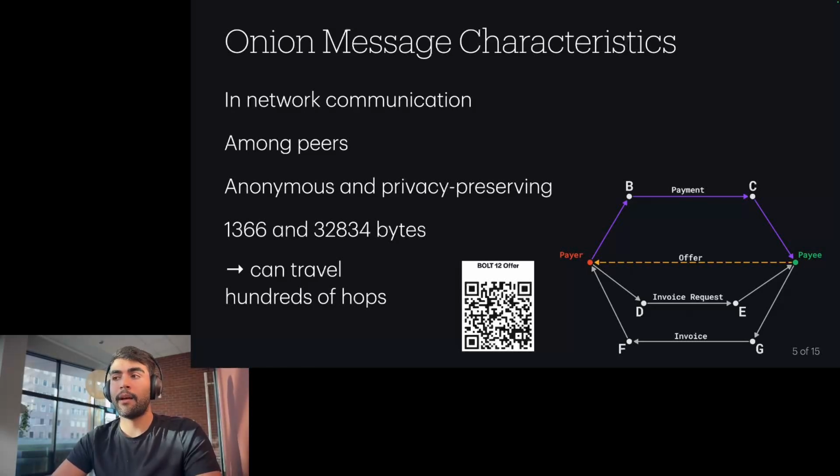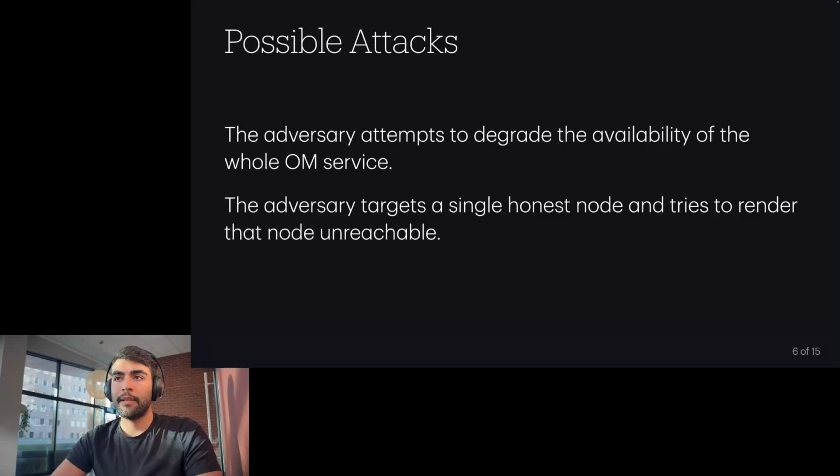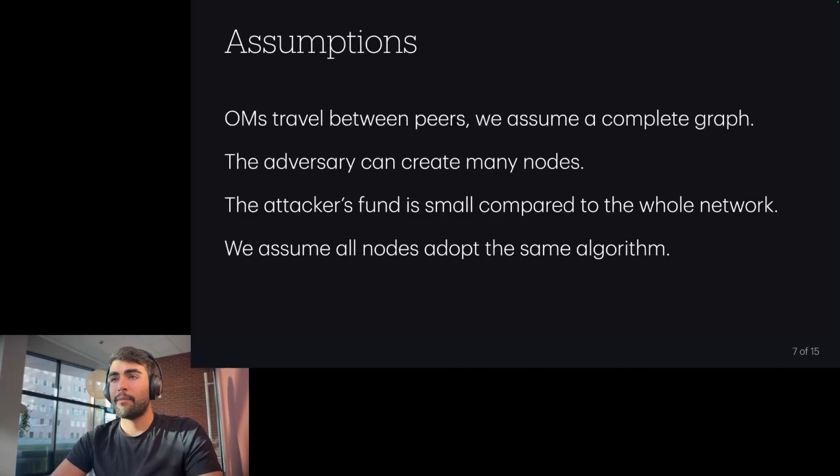So obviously there is an opportunity for an attacker to execute a DOS attack on the network here, at least on the onion messaging service. Two of the attacks that we introduce: in the first scenario, the adversary attempts to degrade the availability of the whole onion messaging service by flooding the network. And in the second one, the adversary targets a single honest node and tries to render that node unreachable from the rest of the network. We also propose some assumptions in order to make the analysis simpler in the next steps.